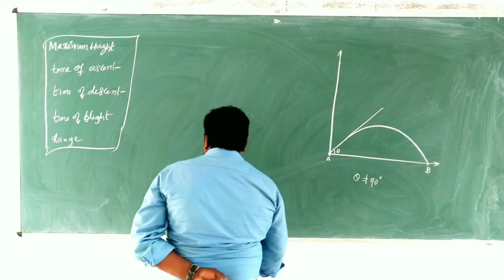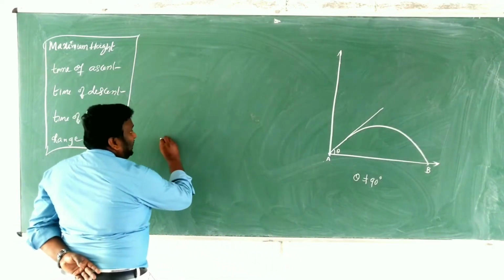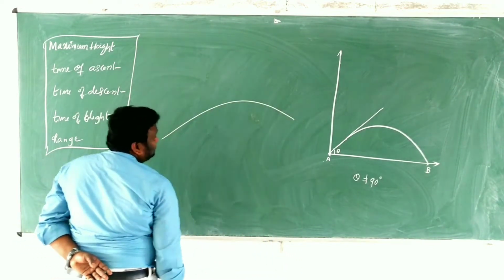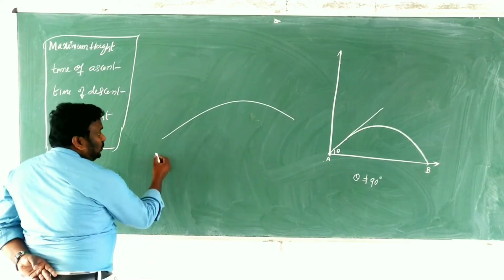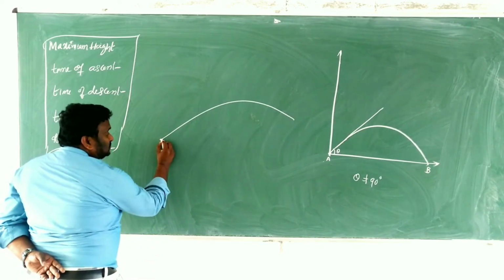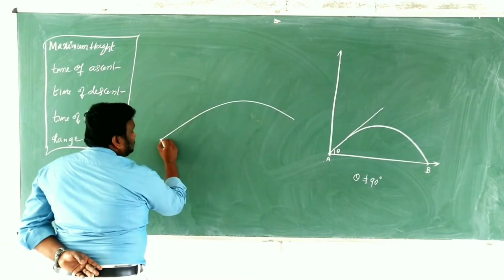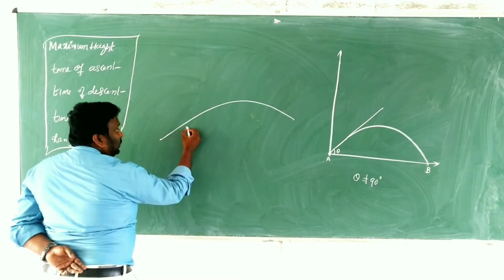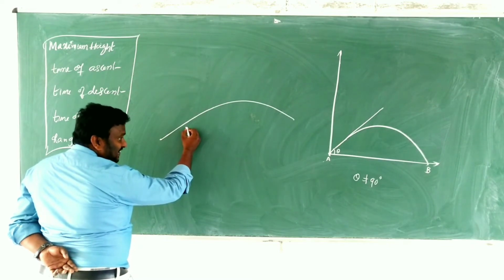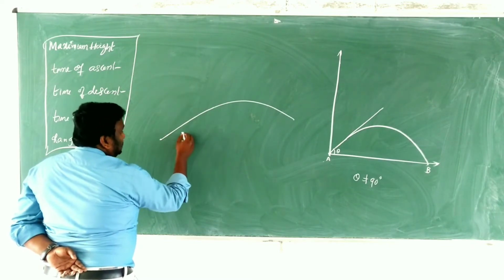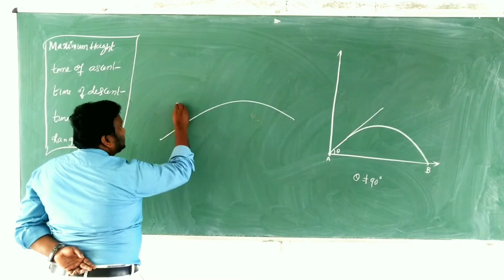Clear children? Once a body is projected into the air like this, due to the applied force it goes like this. Once it has entered the air, its velocity gradually decreases because the vertical velocity is always in the upward direction.